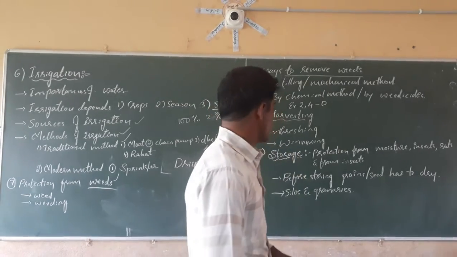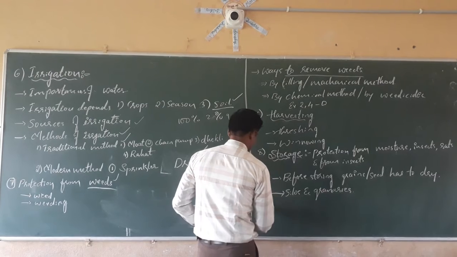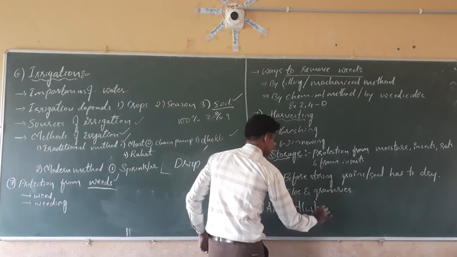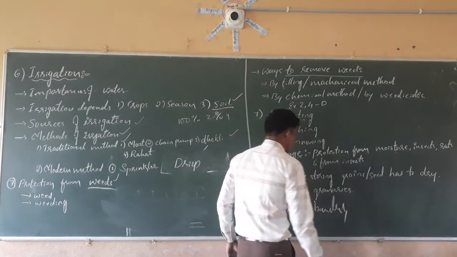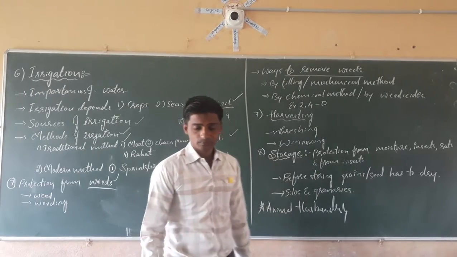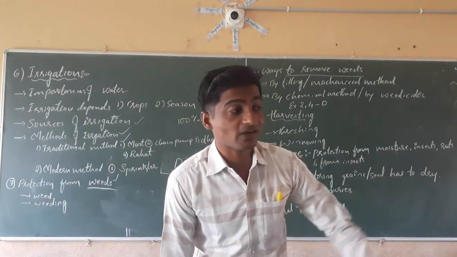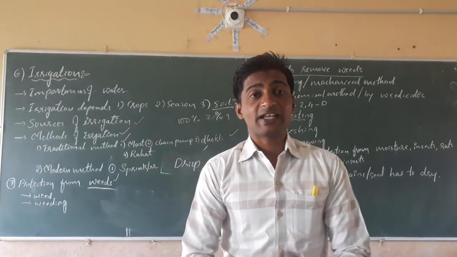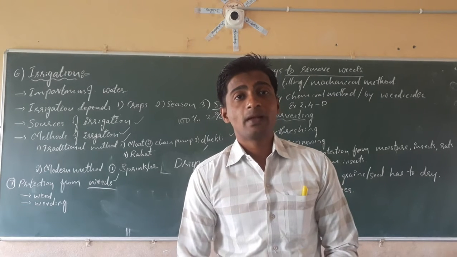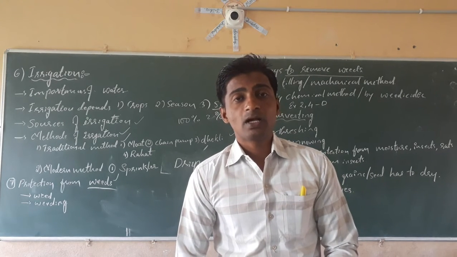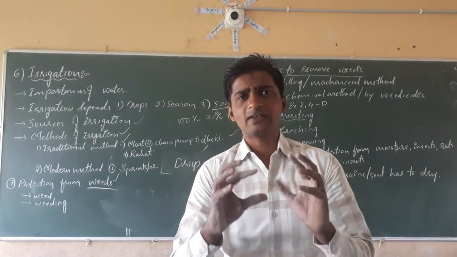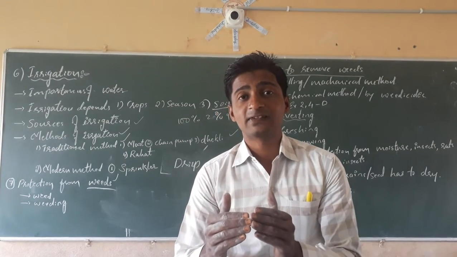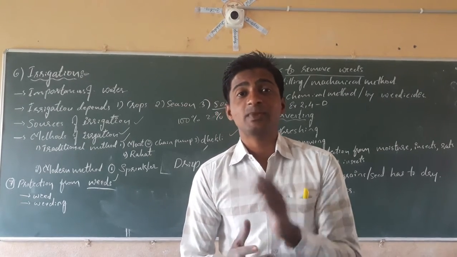The next, dear students, the last stage, that is animal husbandry. Animal husbandry means rearing of animals along with the field. The farmers are growing the crops and all. Along with that, the farmers rear the animals like cow, buffalo, poultry, silkworms, honeybees. Yes, different animals they rear. Rearing of animals is called animal husbandry.